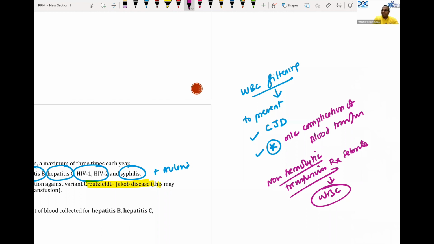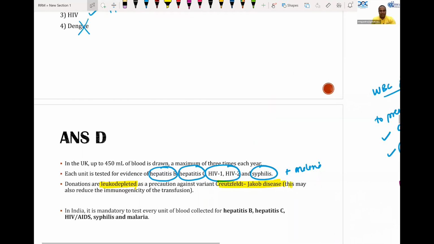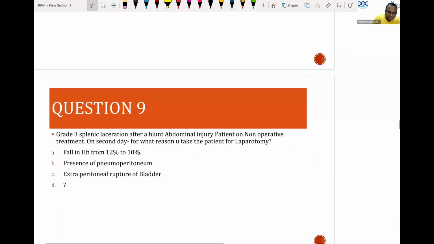So this question, I have an incomplete choice. I hope you will complete this choice now. Grade 3 splenic laceration after a blunt trauma injury. Patient is on non-operative treatment. On the second day, for what reason would you take the patient for laparotomy?